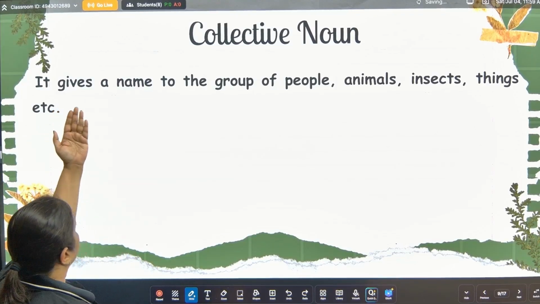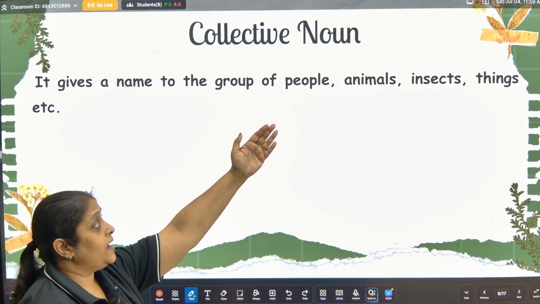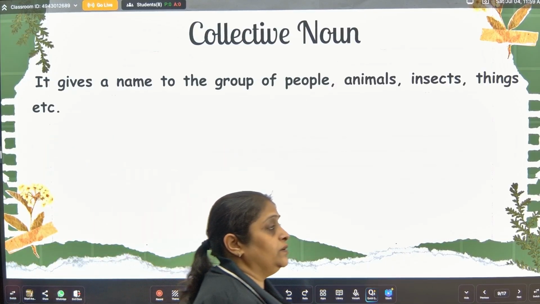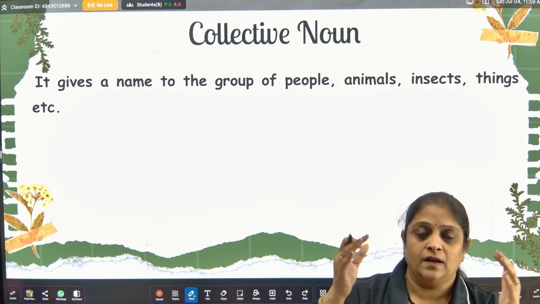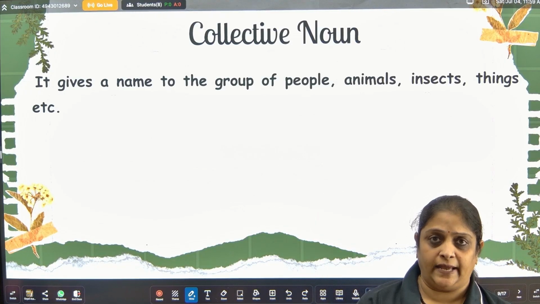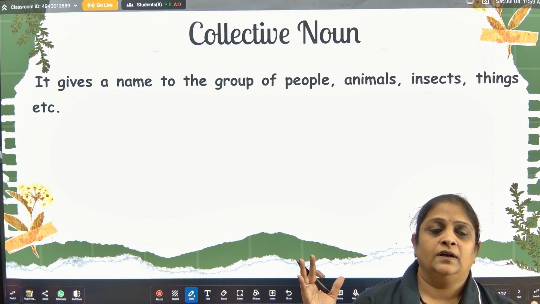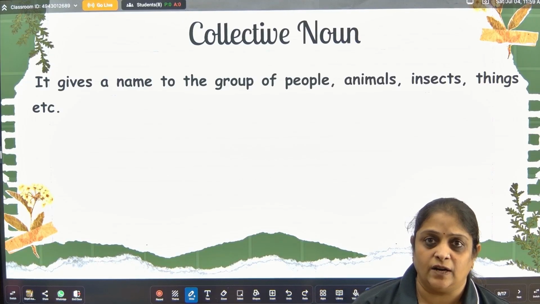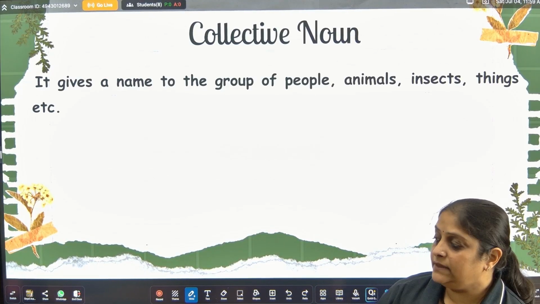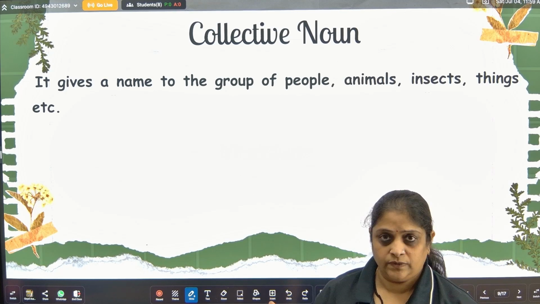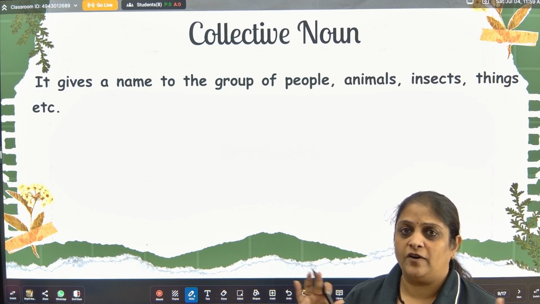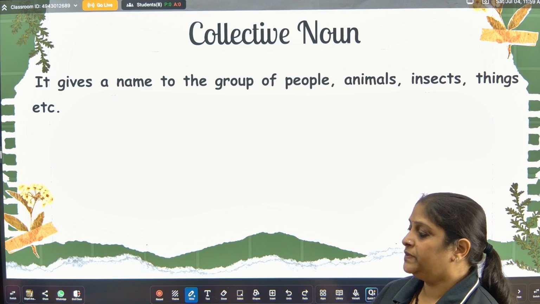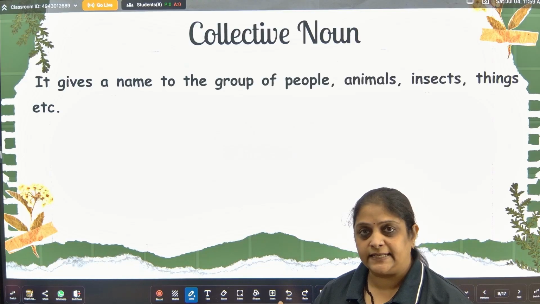Collective noun, it gives a name to the group of people, animals, insects, things, etc. So when things come together, when they are one kind of thing, one kind of people, one kind of animals, one kind of insects, when they are in a group in more number, then this group is a collective noun. Each and every group of such kind is given a particular name, and they are quite interesting. So these names are called collective noun, right?